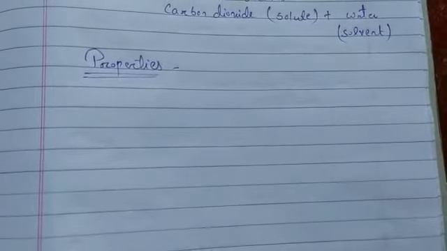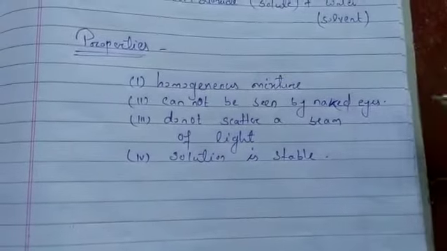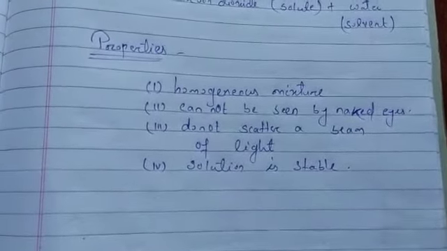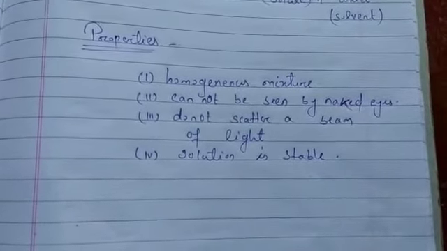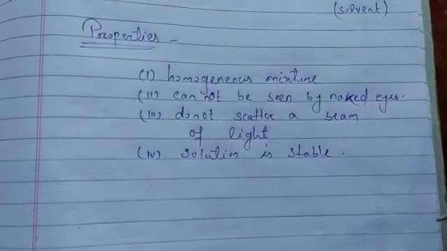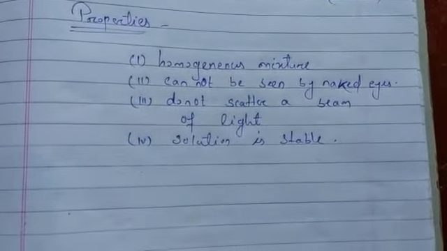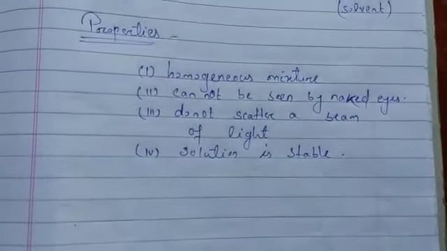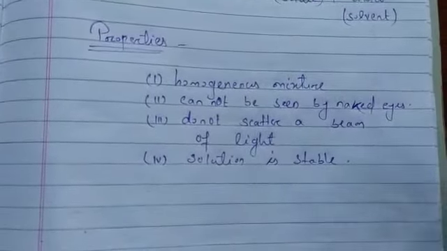The solute particles cannot be separated from the mixture by the process of filtration. The solute particles do not settle down when left undisturbed. That is why the solution is stable. So to recap, a solution is a homogeneous mixture. The particles are very small in diameter, so they cannot be seen by naked eyes. They do not scatter a beam of light. The solute particles cannot be separated by filtration, and they do not settle down when left undisturbed. That is why a solution is stable. So these are the properties of a true solution.